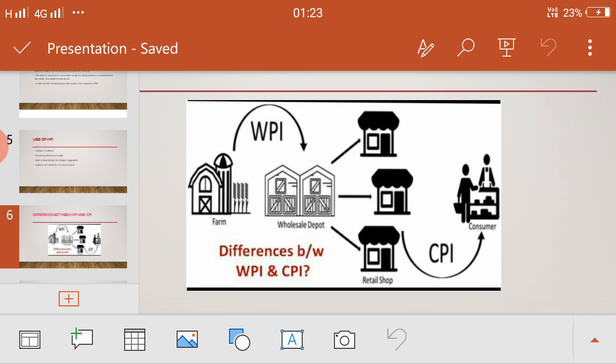Okay, so students, the price at which the farm deals with the wholesale depot is known as wholesale price index number, and the price at which the consumer deals with the retail shop is called consumer price index number. Okay, this is the difference between WPI and CPI.